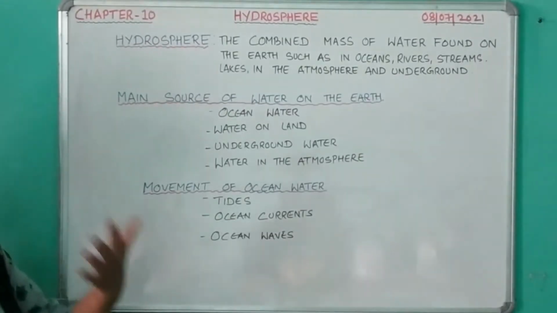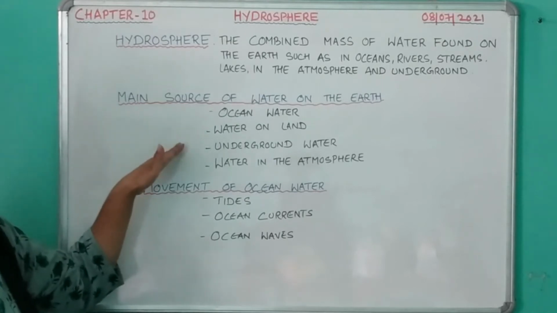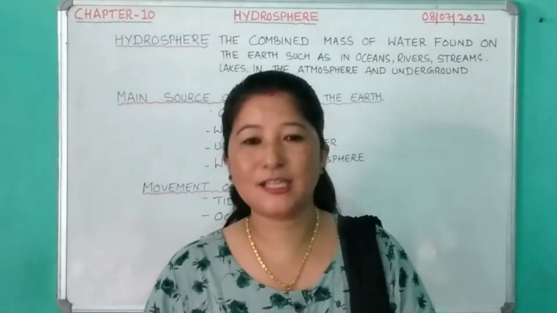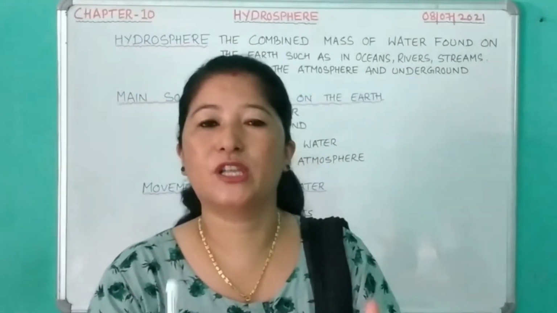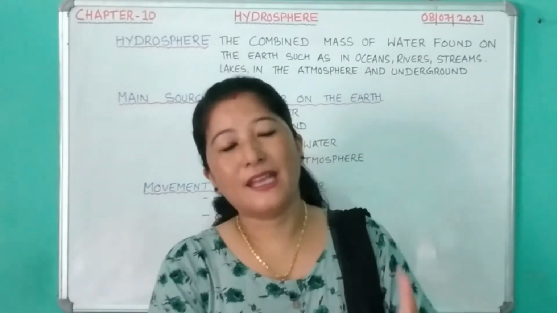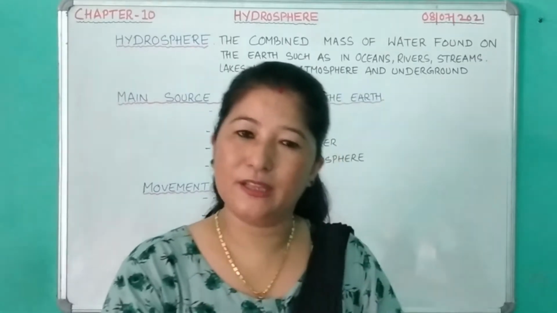Now let us see the main sources of water on the earth. What are the sources of water? The first one is ocean water. Huge water bodies are known as oceans. These are the largest water body on the surface of the earth, and they contain 97% of the total water available on the earth.